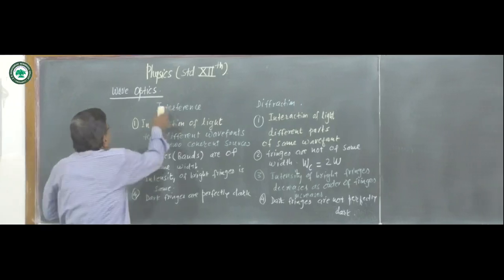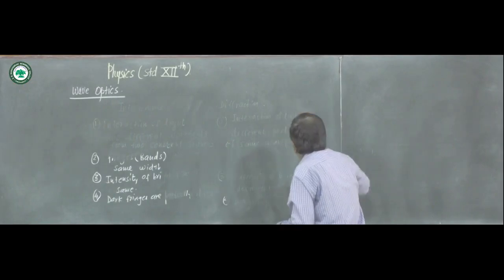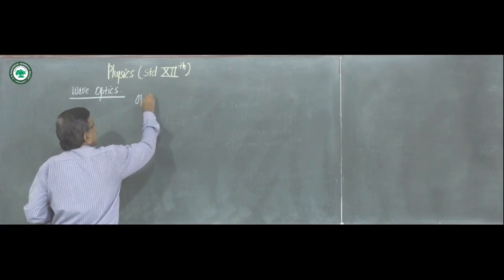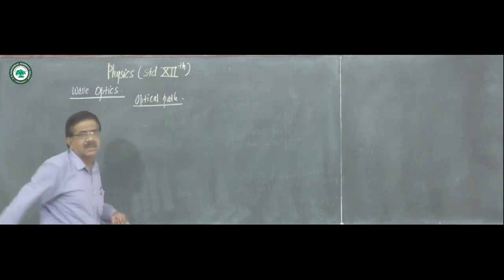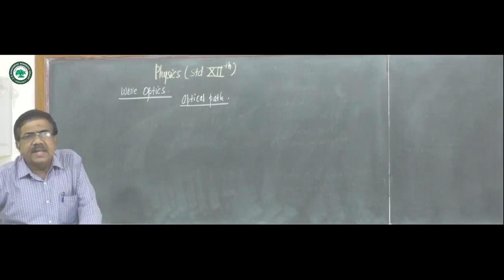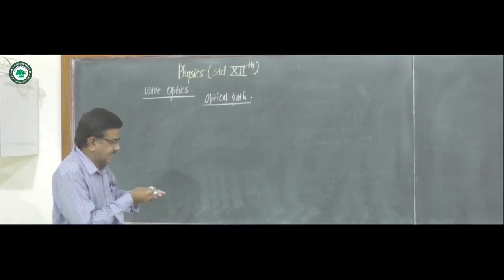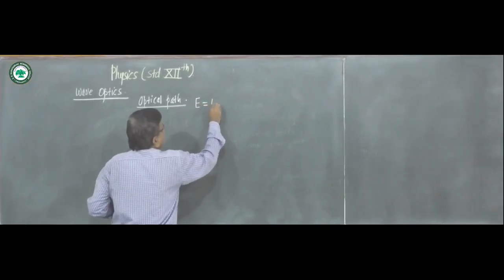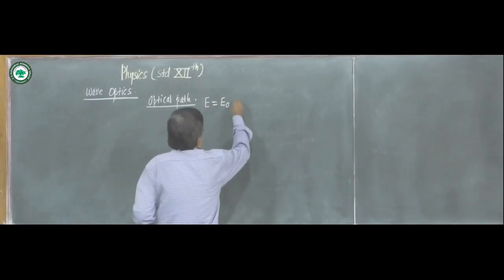Now we see the next article, that is the optical path. The equation of light wave traveling in a vacuum along x direction is given by the equation E is equal to E0 sin(kx minus omega t).